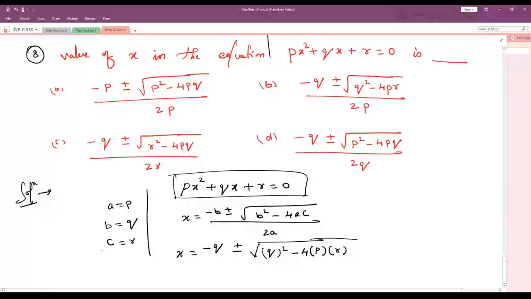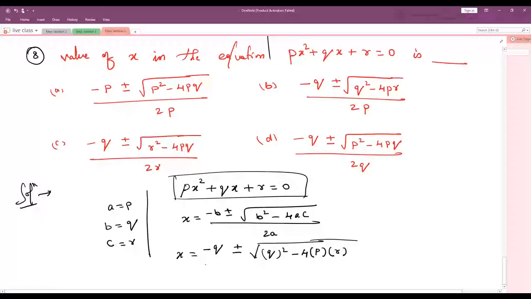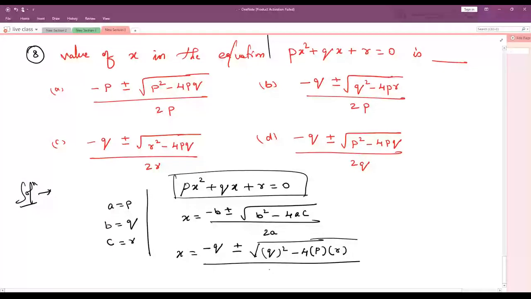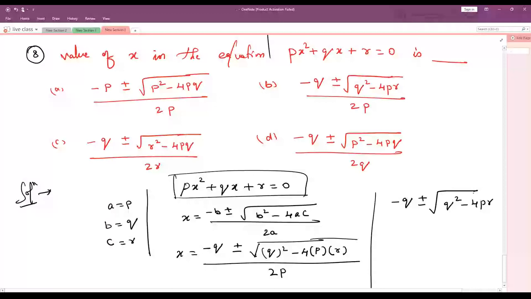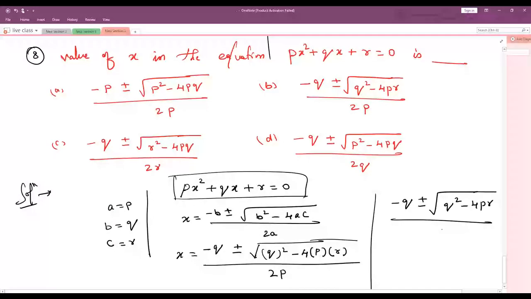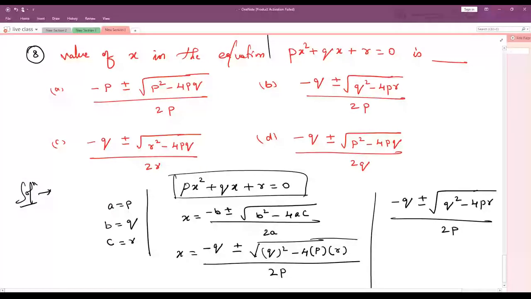Correct, no? Whole divided by 2 into value of a is p. Correct? Understood? So minus q plus or minus root of q square minus 4pr divided by 2p. Correct, my children?